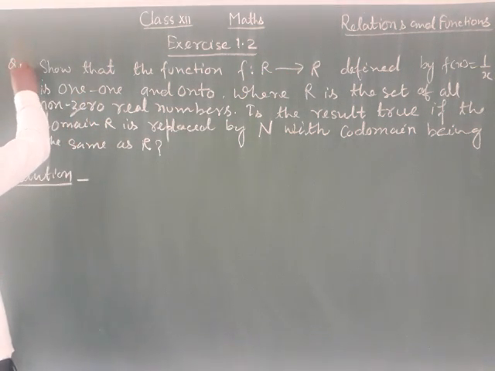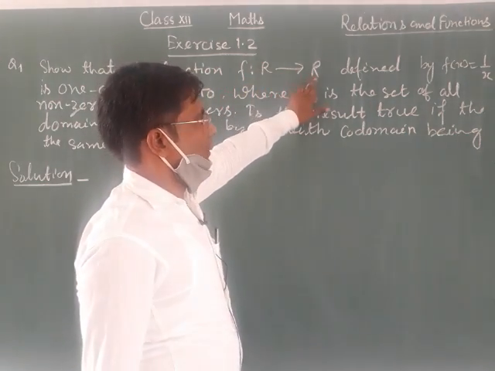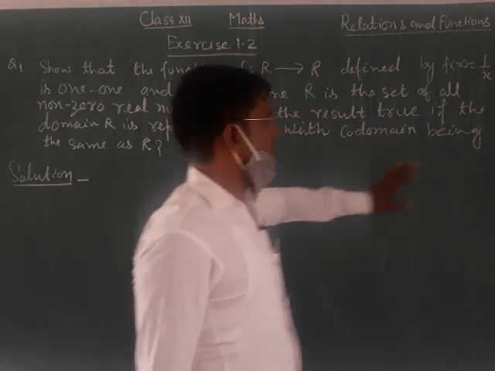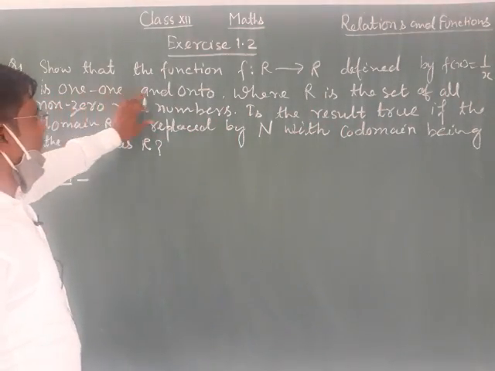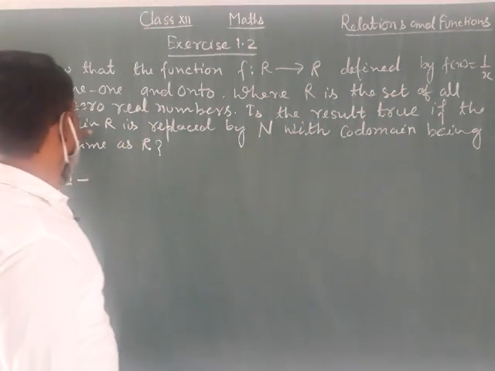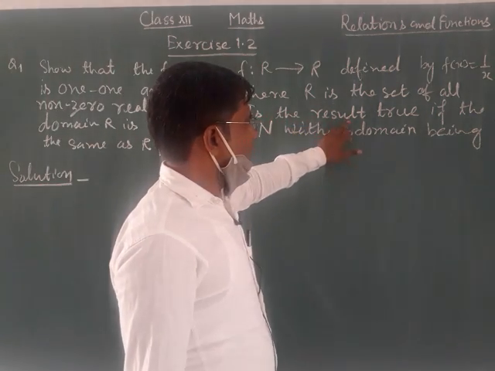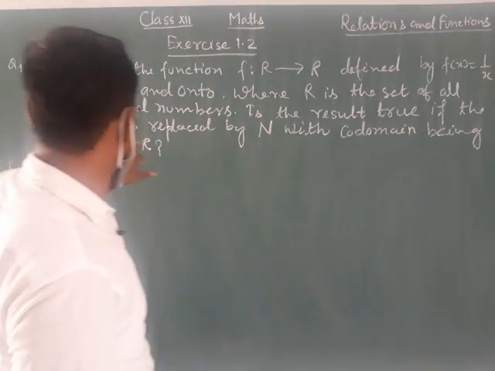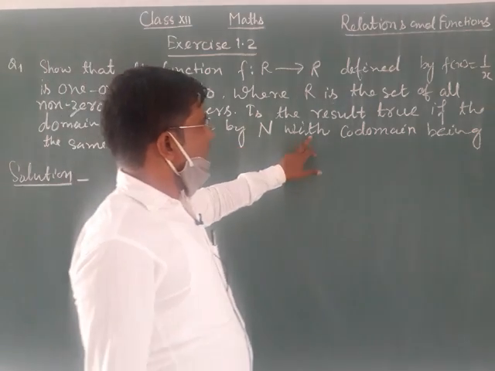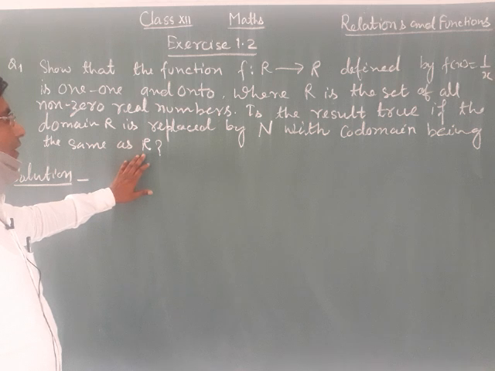Question number one. Show that the function f from R to R defined by f(x) is equal to 1 by x is one-one and onto, where R is the set of all non-zero real numbers. Is the result true if the domain R is replaced by N, with codomain being the same as R?